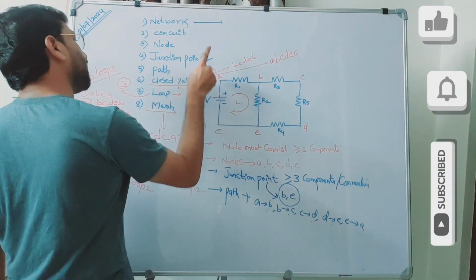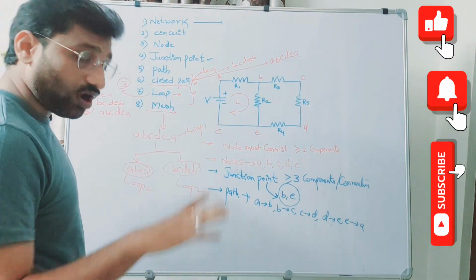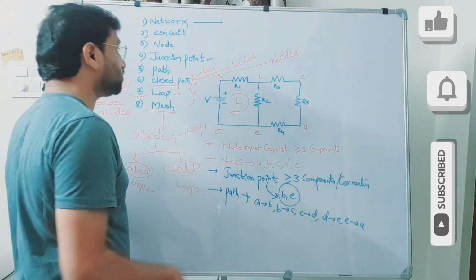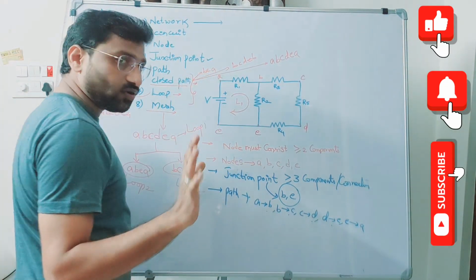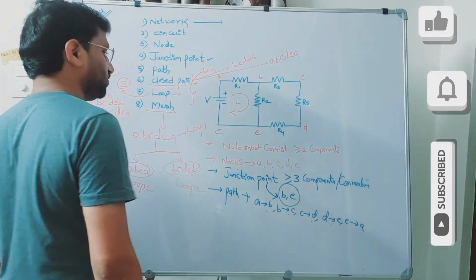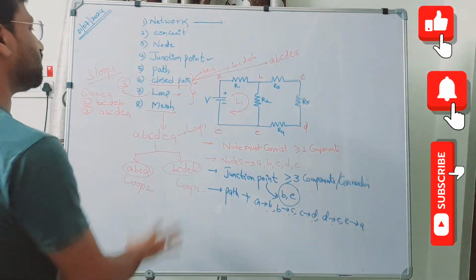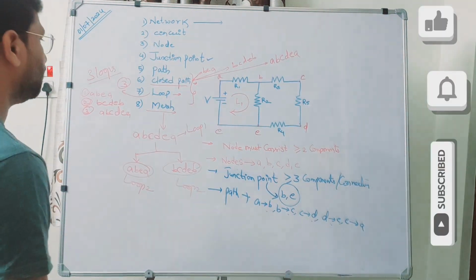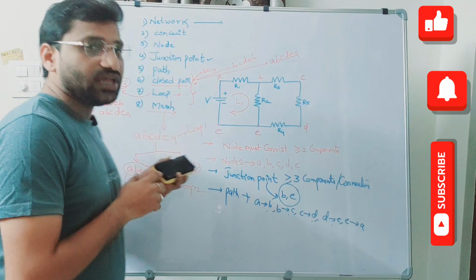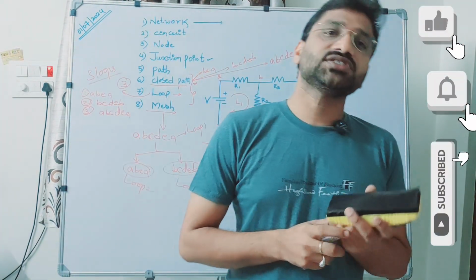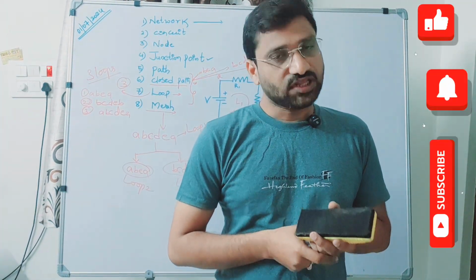Here also same thing. All the junction points can be called nodes, but all the nodes cannot be called a junction point. Right? So these are the basic fundamental definitions of electrical circuit. And in the next video, we will see further more details.